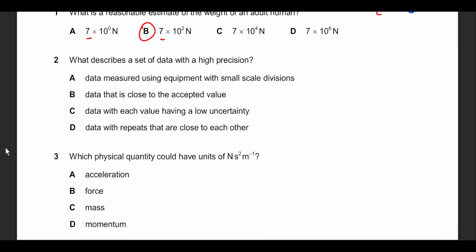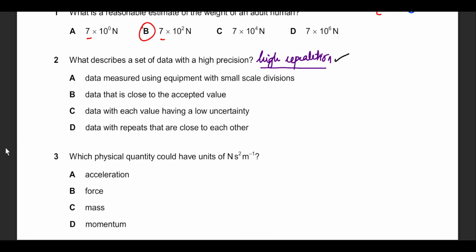Question number 2, what describes the set of data with high precision? High precision means high repetition or high repeatability. The reason we are thinking about high repeatability is because we want to be able to predict the future value with high confidence. Even if the value is wrong, the fact that the experiment gives me the same answer for the same data set again and again gives me the confidence that I can do predictions in the future with a high percentage of hitting the target, of hitting the mark. So that's all the repetition is about.